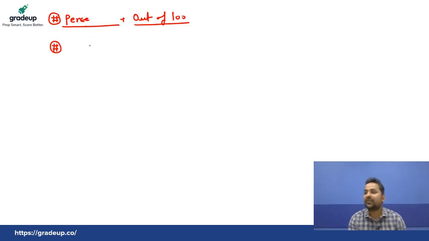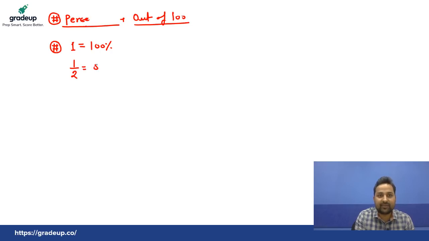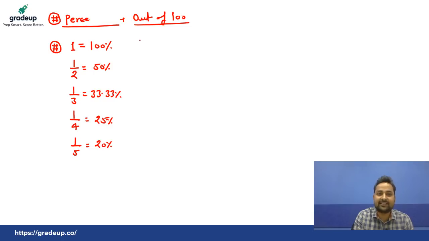Hello everyone. Okay, so see students, here I am writing some fraction values. So 1 equals to how much? That is 100%. Okay students, so 1 equals to 100% in the fraction terms. 1 by 2 equals to 50%. This is the basic thing you must know. 1 by 3 equals to 33.33%. Here 1 by 4 equals to 25%. You should know these things. 1 by 5 equals to 20%. I'm just writing these things for you.